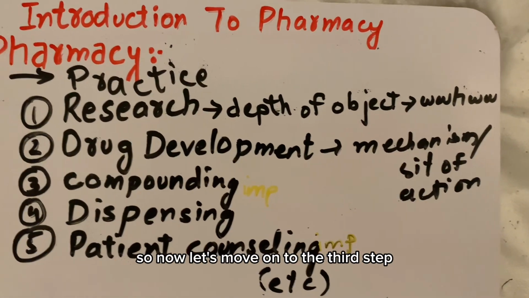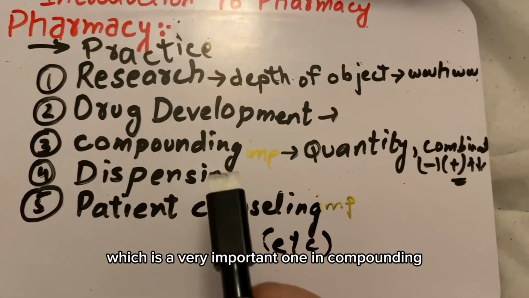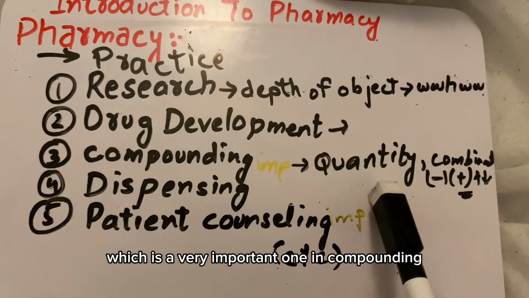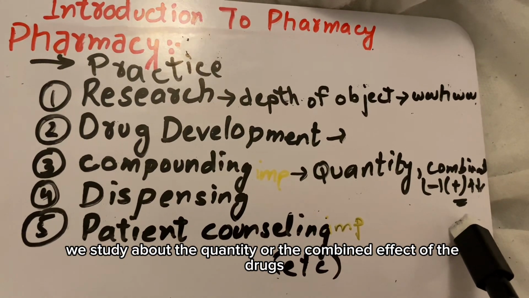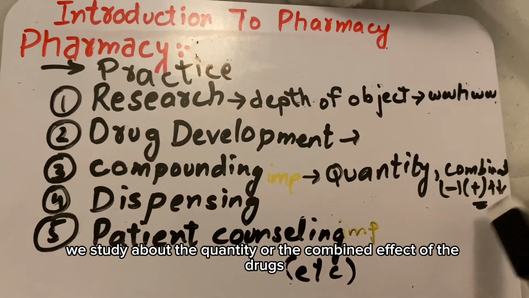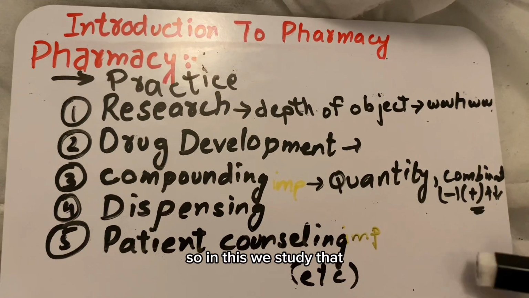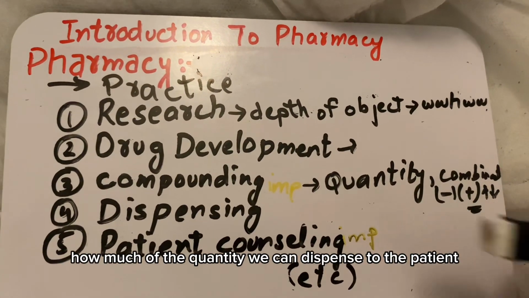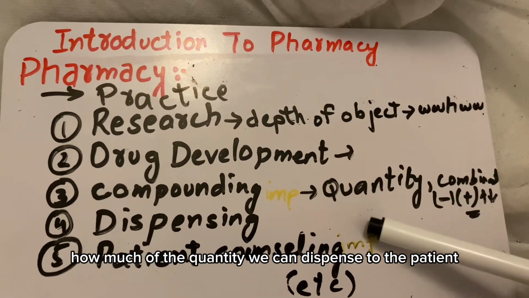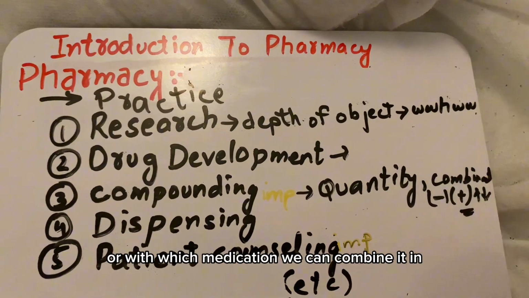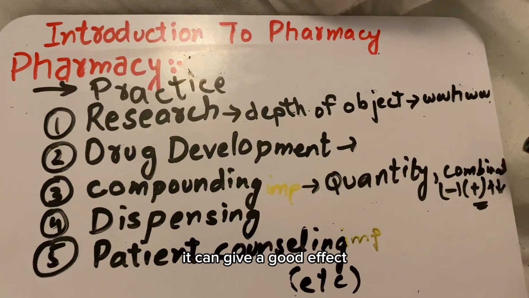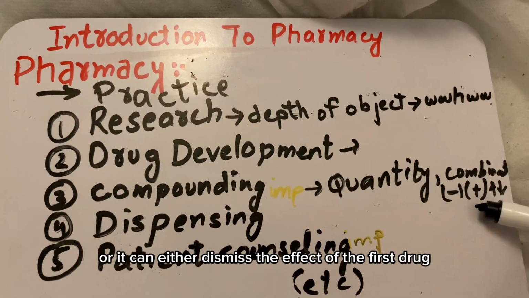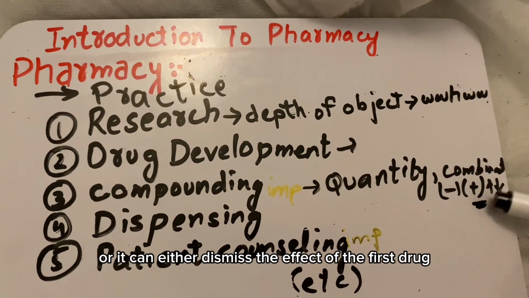So now let's move on to the third step, which is a very important one. In compounding, we study the quantity or the combined effect of the drugs. We study how much quantity we can dispense to the patient, or with which medication we can combine it so it can give a good effect, or it may diminish the effect of the first drug.